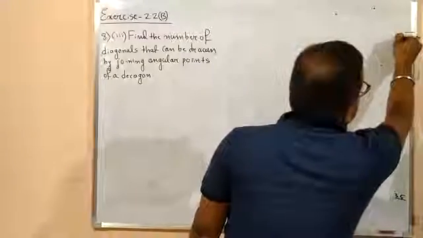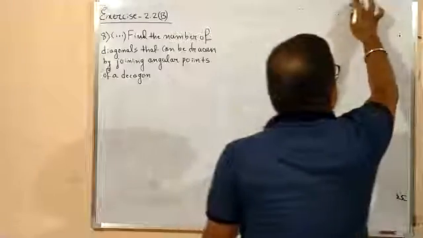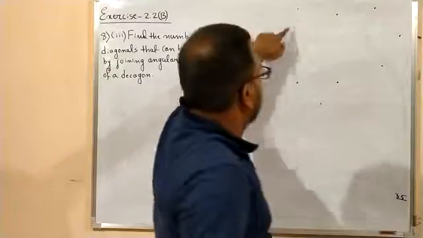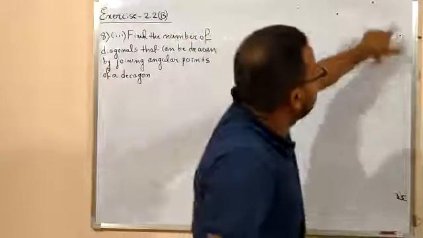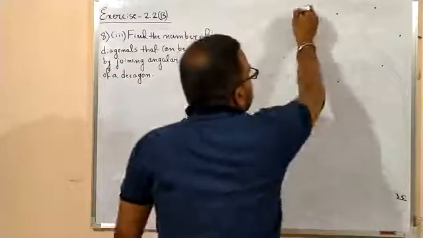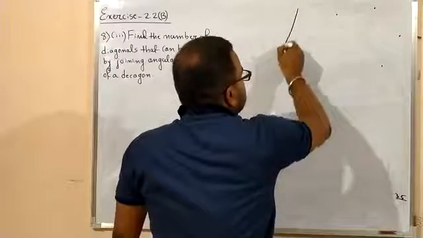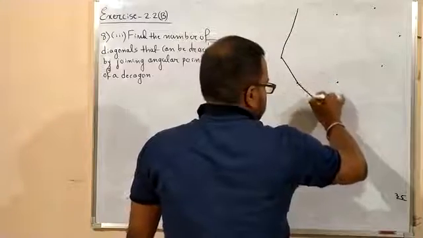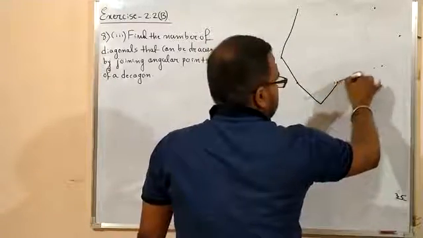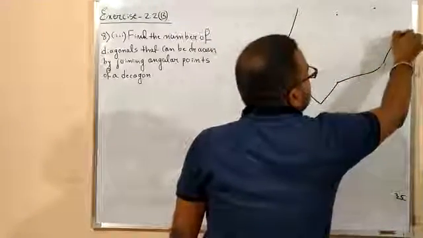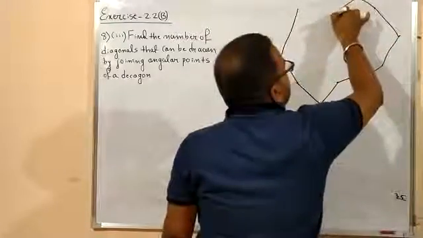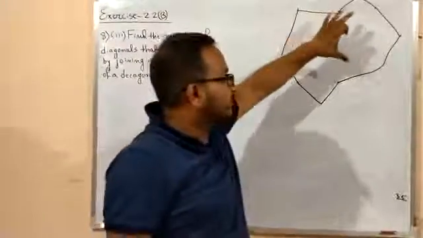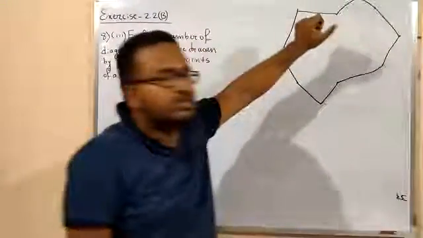Now you can join these. You see 10 points are there: 1, 2, 3, 4, 5, 6, 7, 8, 9, 10. Now join these points. Just join the points. This is a closed figure, and it's formed by using 10 points, and that's why it's known as a decagon.